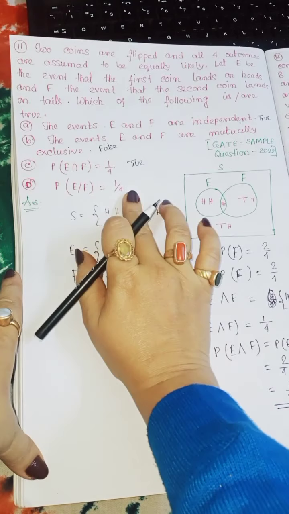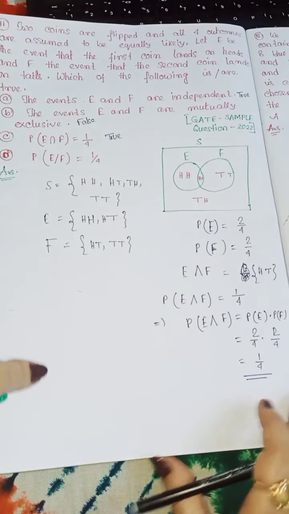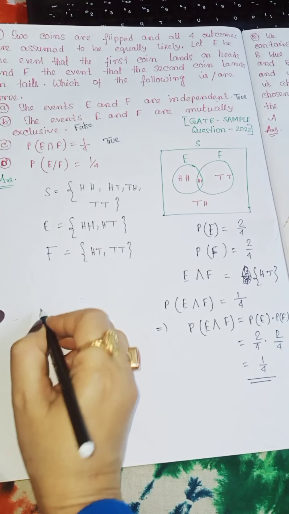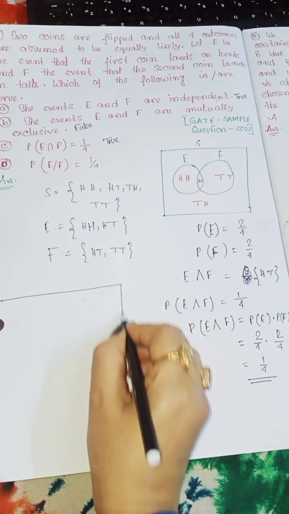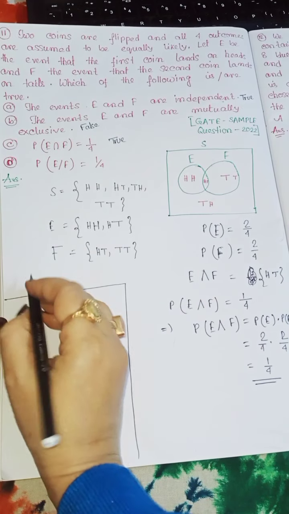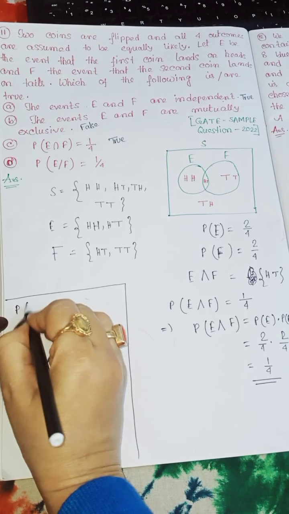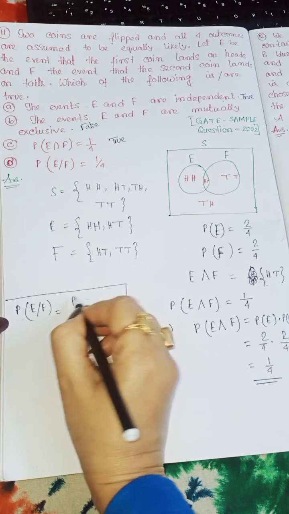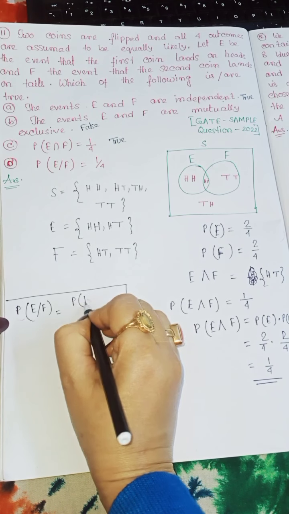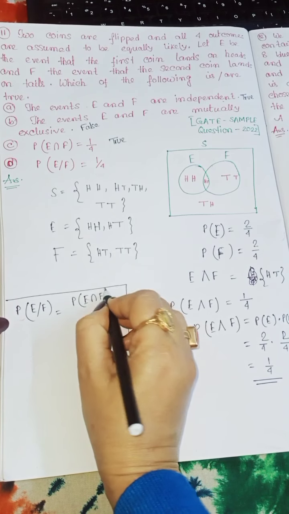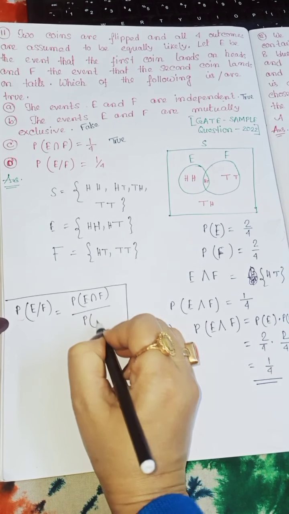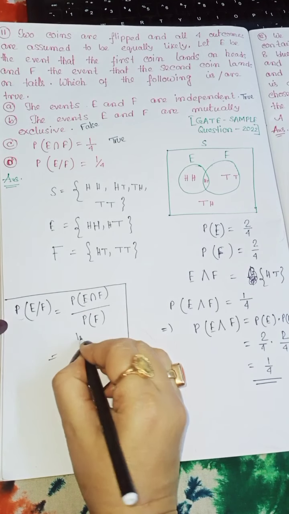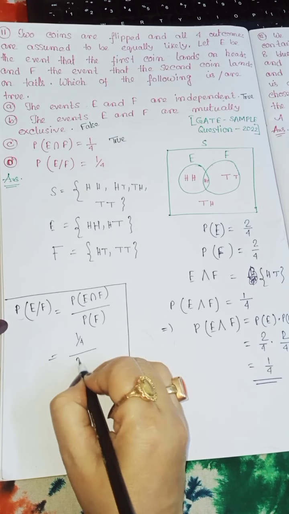Now let's check the conditional probability. P of E given F is equal to probability of E intersection F divided by probability of F. So this is 1 by 4, and this is 2 by 4.